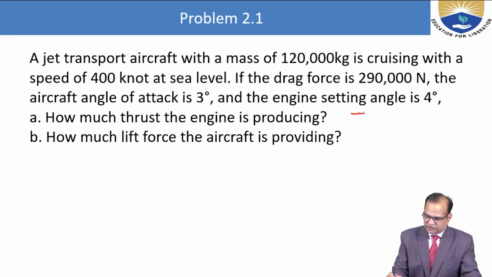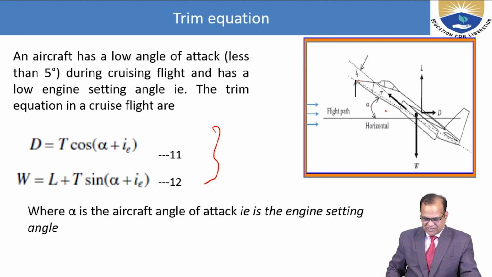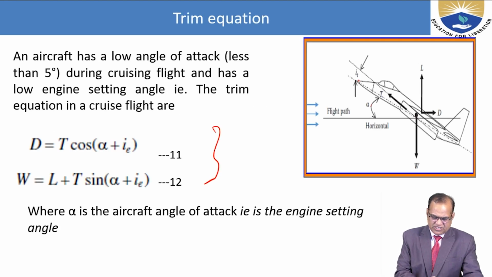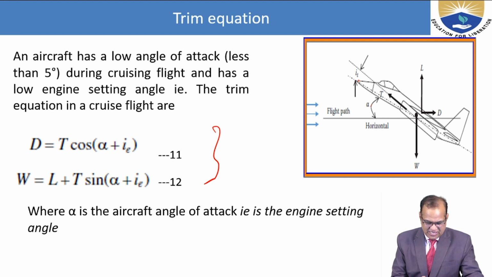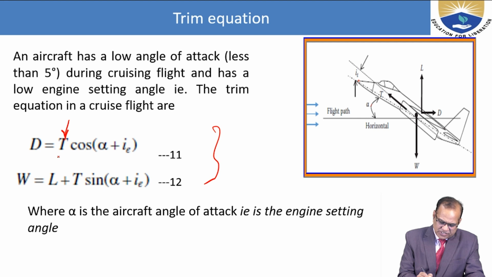We have to find the thrust and the lift, and we know the equations here: D is equal to T cos of alpha plus ie, and W is equal to L plus T sin of alpha plus ie. So we want to find these.